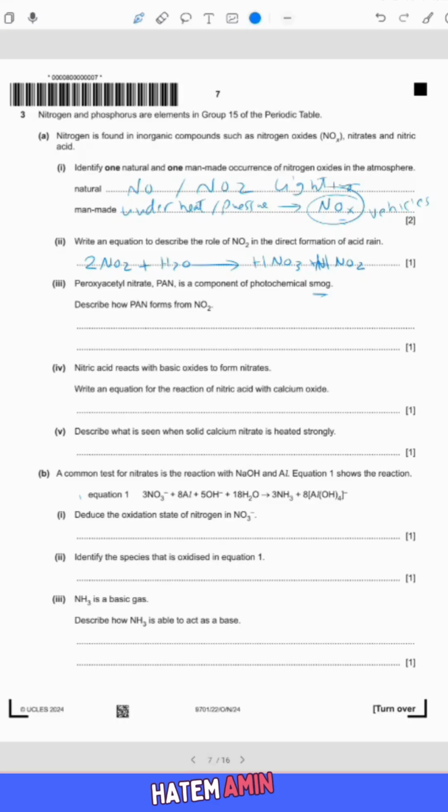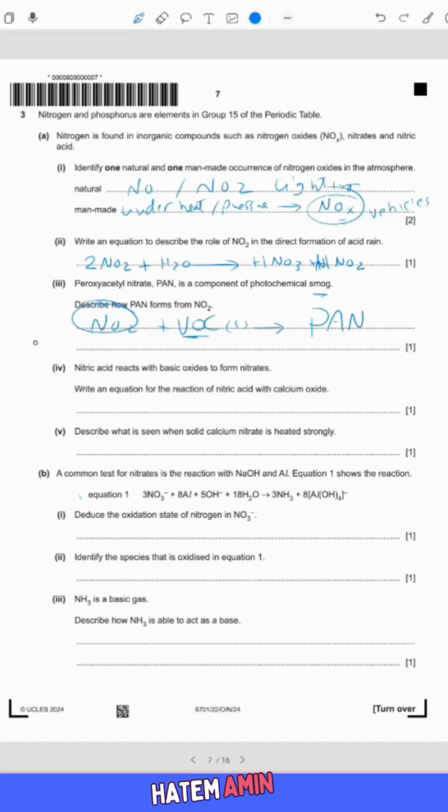We know this reaction well. It comes from the reaction of nitrogen oxide with VOCs. What are VOCs? Volatile organic compounds, like aldehydes or ketones. So if NO2, this nitrogen oxide, reacts with a volatile organic compound, VOC, it will give us PAN.